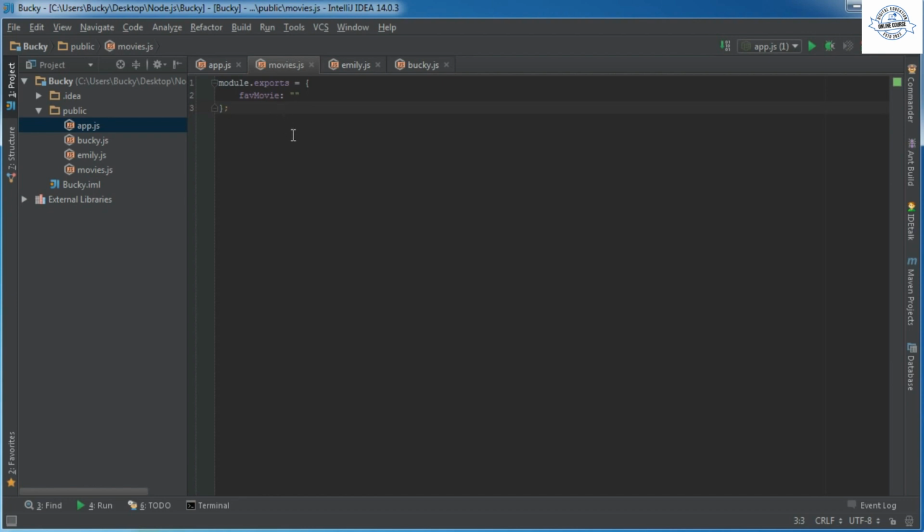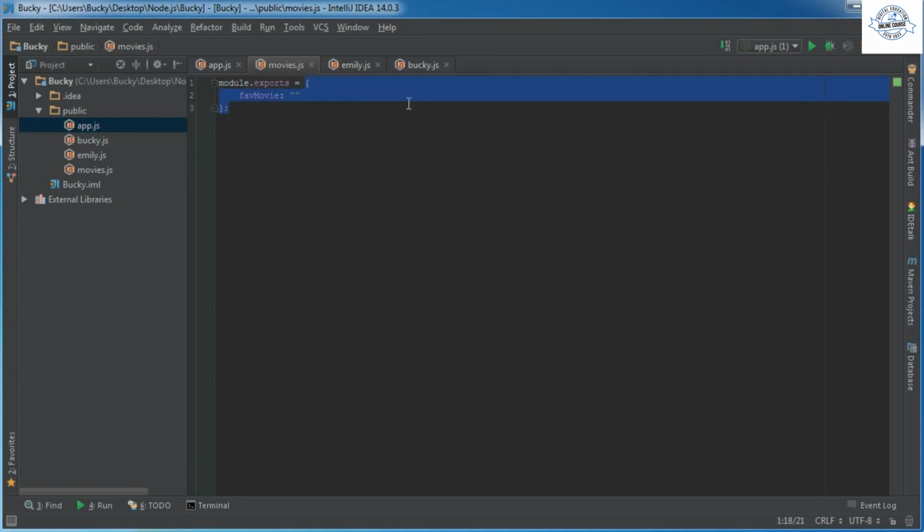So anytime we want to create a new object, we actually need to export a function that creates a new object. Sounds kind of weird, but this is what an object factory is. It's basically an object that creates another object. Sounds kind of weird, so let's go ahead and take a look at it.